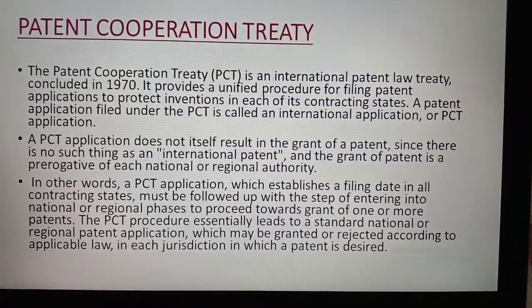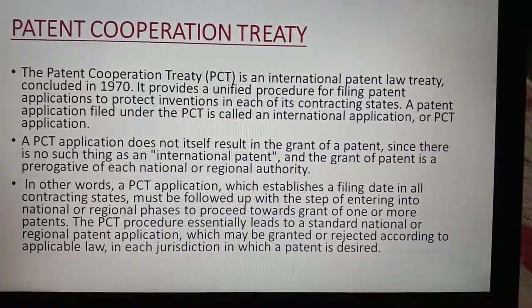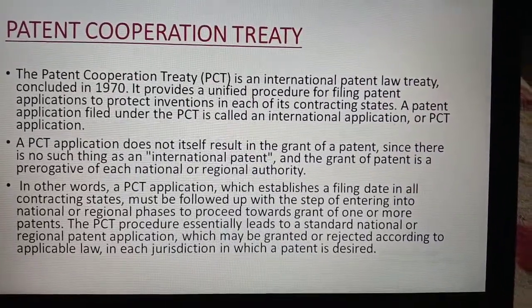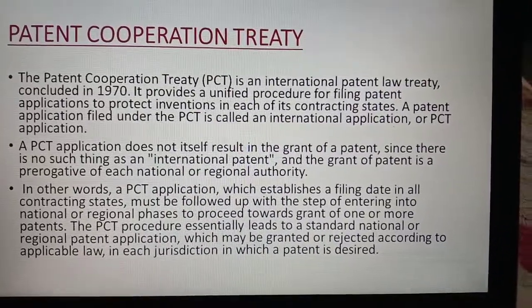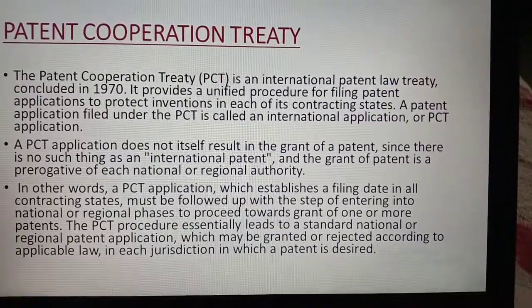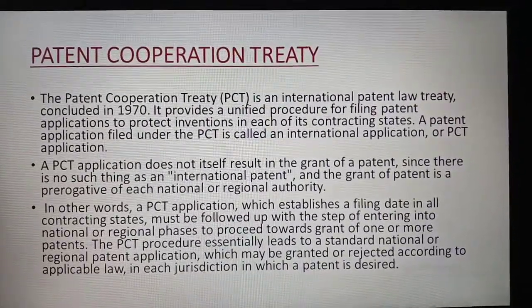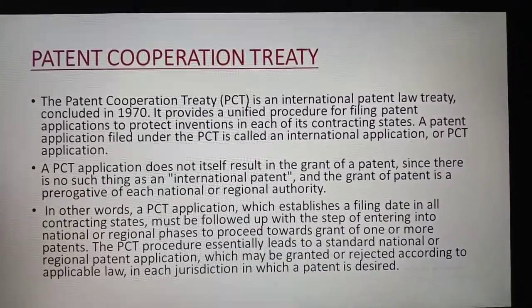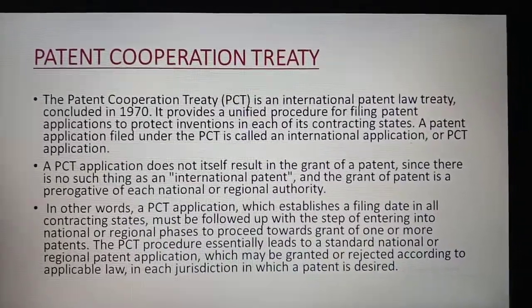It is first come, first served, it's a new invention, you should declare all those things. It provides a unified procedure for filing patent applications to protect inventions in each of its contracting states. But you should get it protected; filing is happening at the same time but in different states, so there are small differences or regulations which need to be satisfied.